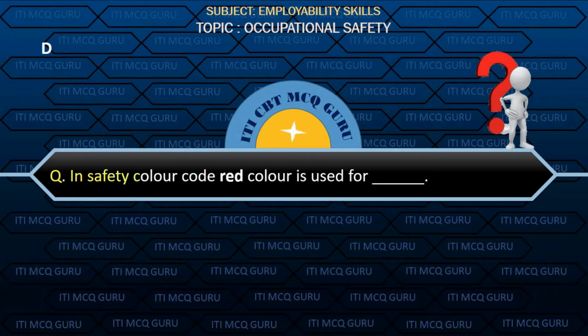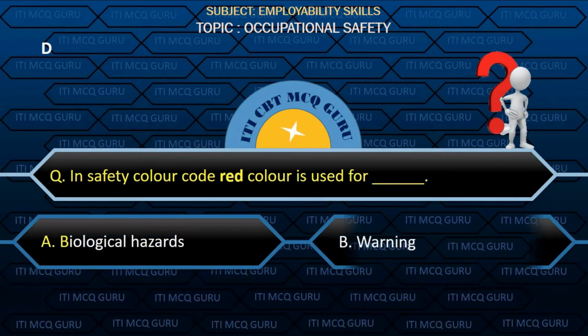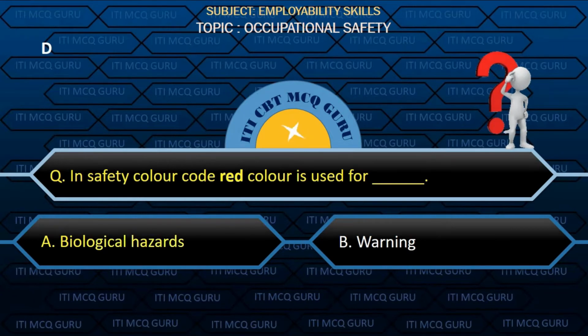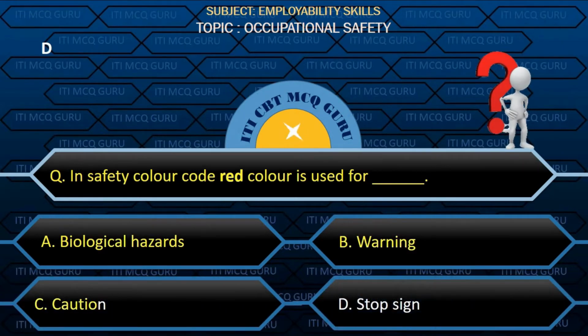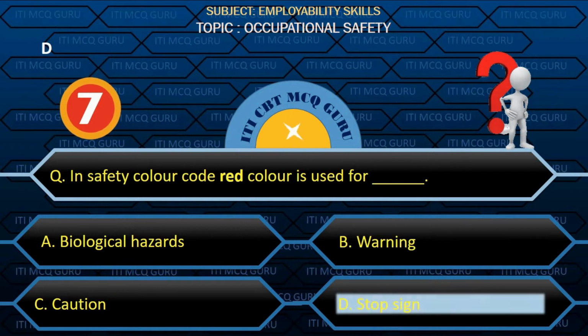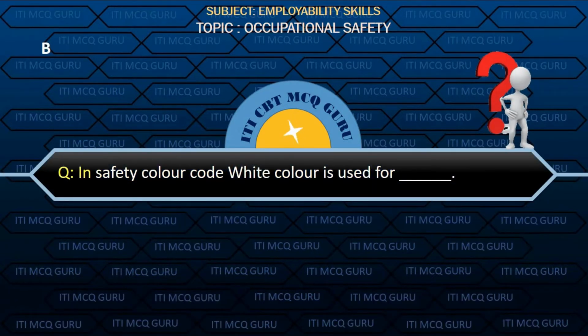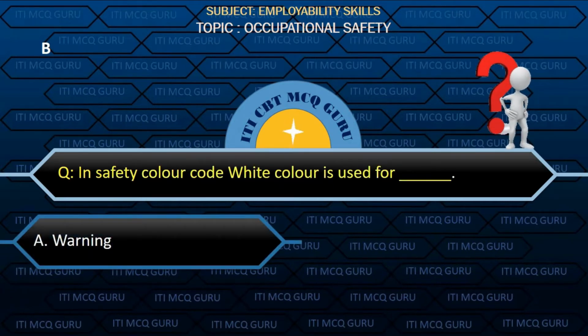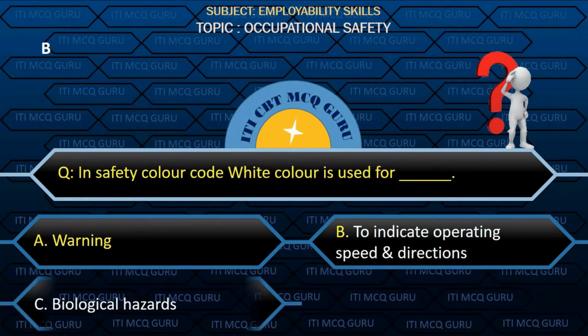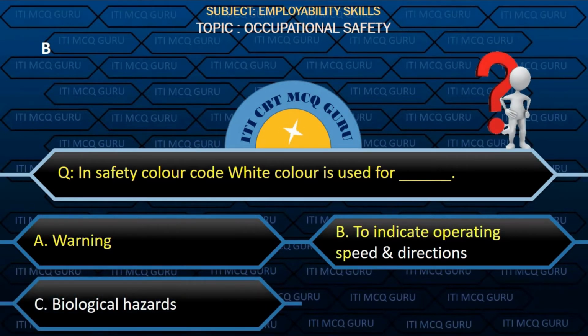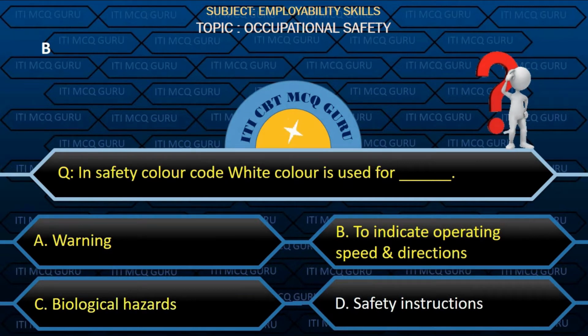In safety color code, red color is used for option D, stop sign. In safety color code, white color is used for option B, to indicate operating speed and directions.